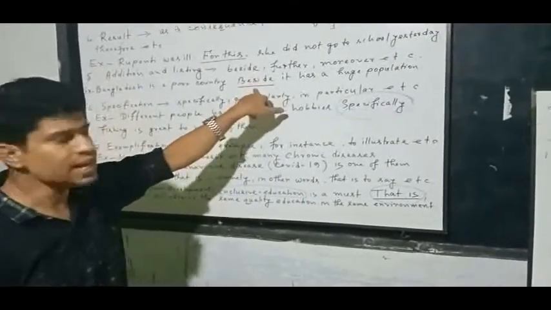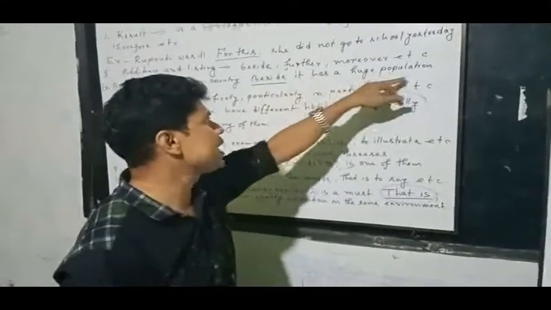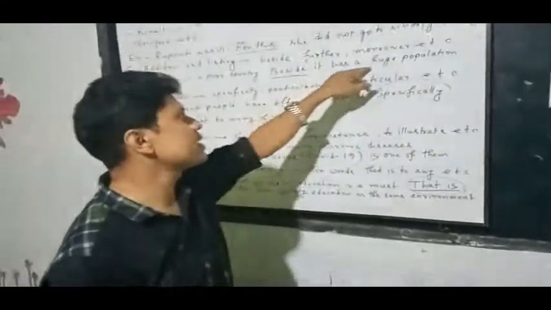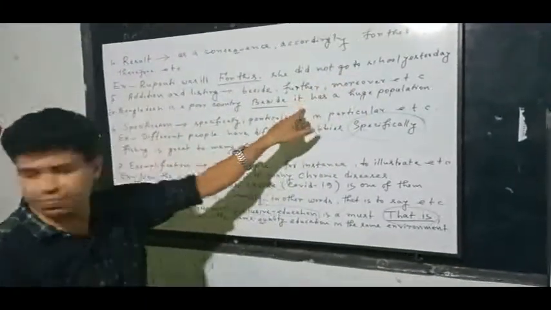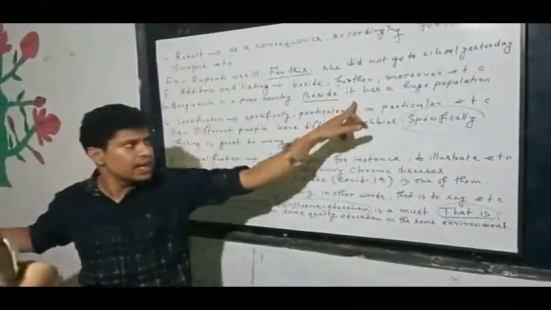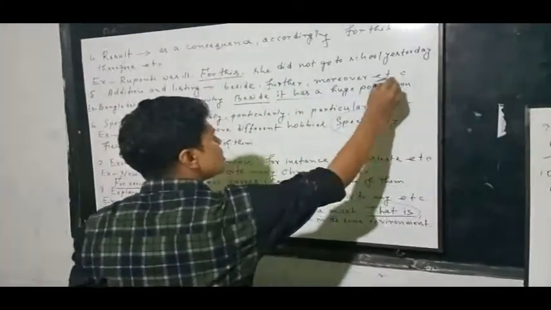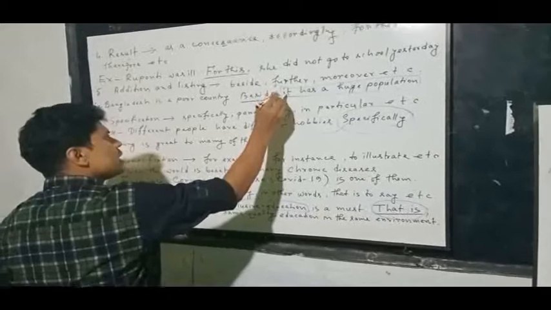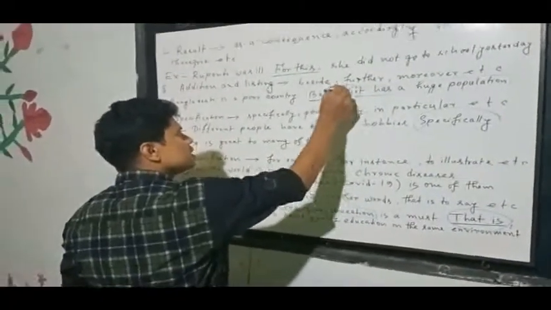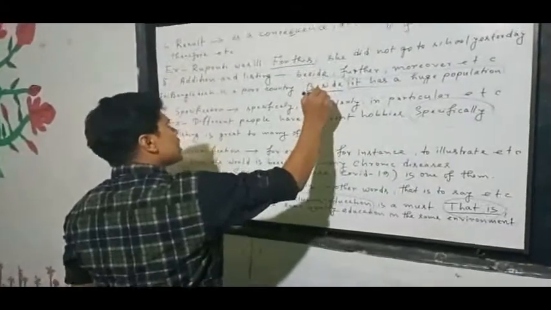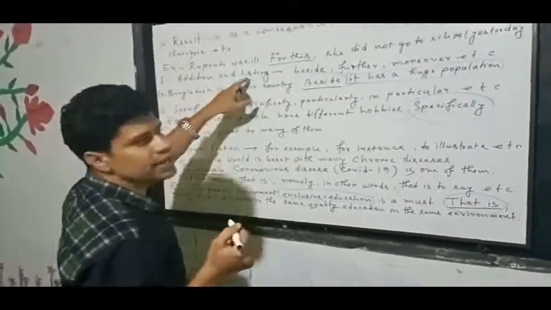It is beside, and just after beside, we have added something: it has a huge population. This part is additional information, and I am connecting this part with the help of beside, as it is used for providing addition and listing.